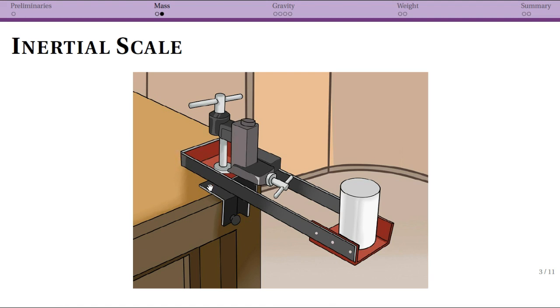So this end of the inertial scale is held down, fixed in place. This is just a clamp. And then there are these two metal bars that go out, and we have our mass here. So this cylinder here represents my mass. And then what you do is you pull it to the side and you let it go back and forth. It just vibrates, that's all. And you measure the frequency of vibrations.